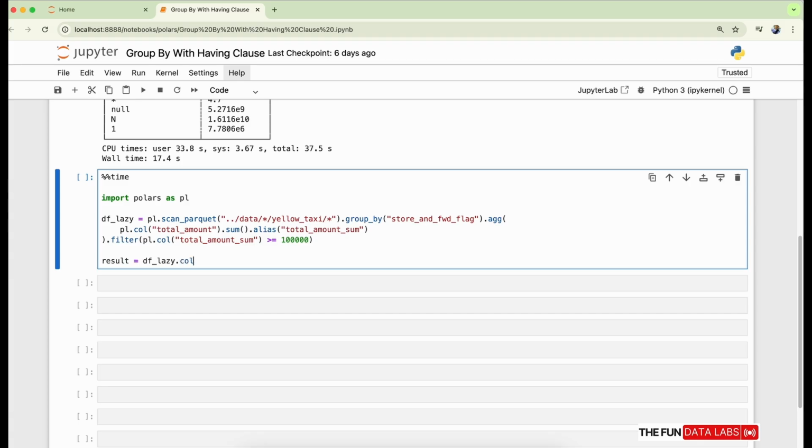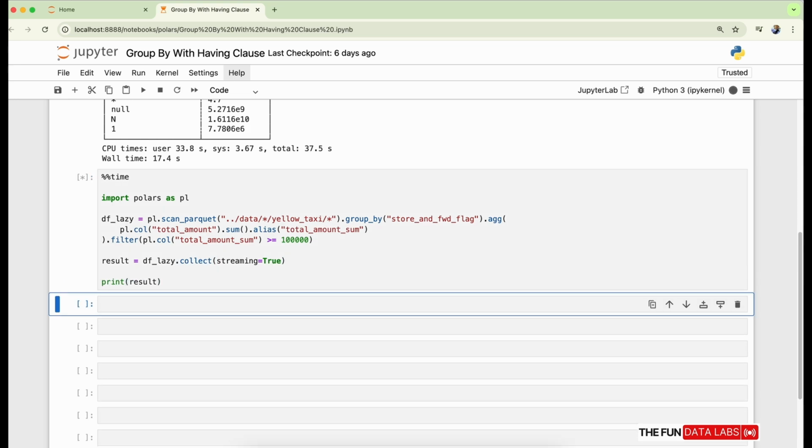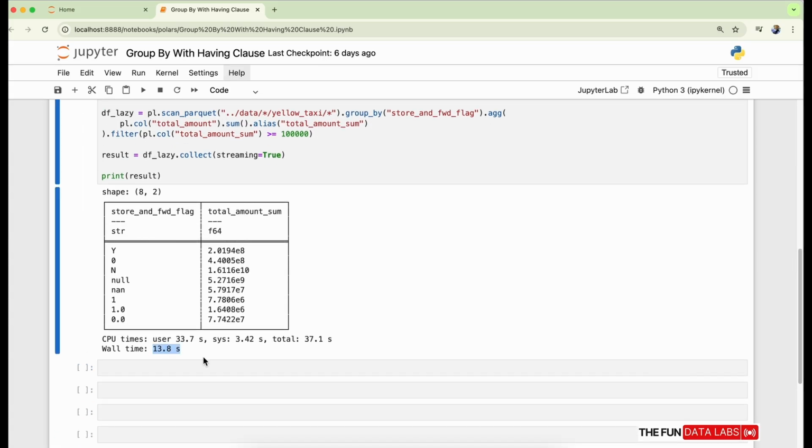We are taking this as df_lazy.collect method. We can call it to make it lazy loading. We are making streaming true so that it does not load everything into memory. This will give us the result variable as results, which will store all the values as a data frame. Now we can print our results. Now we can execute the cell. We can see it taking only 13 seconds to run, which is quite useful and handy.